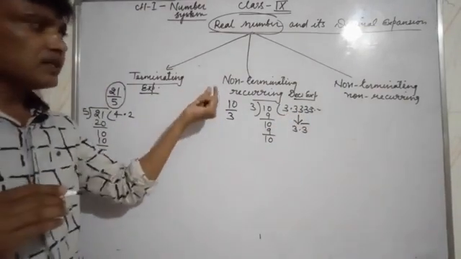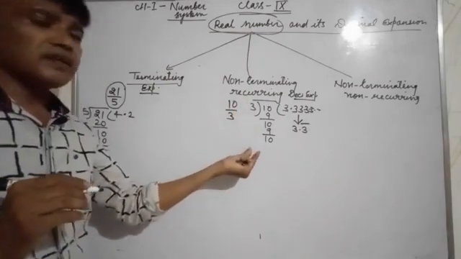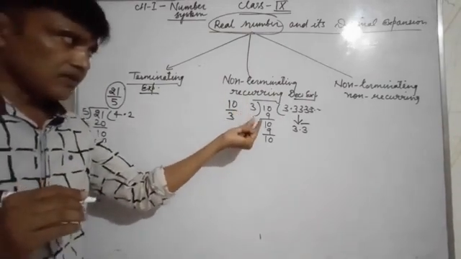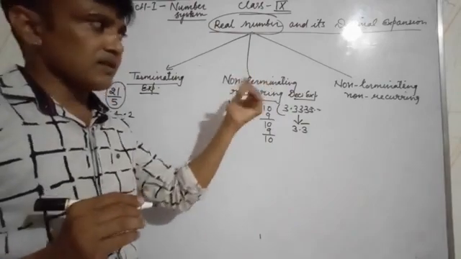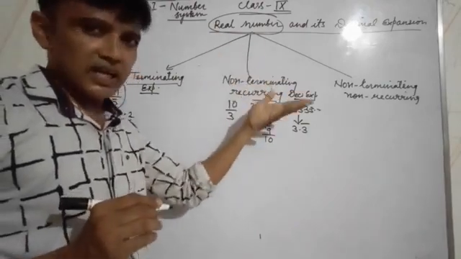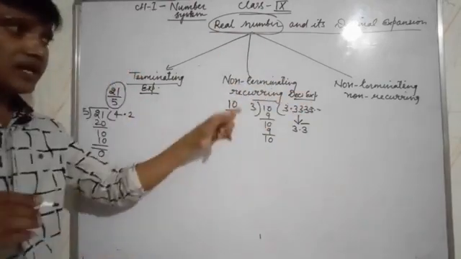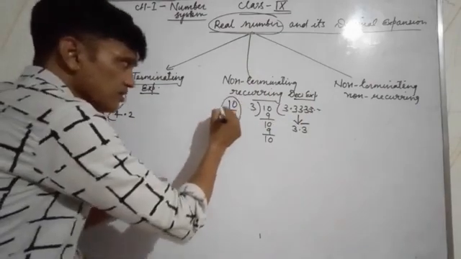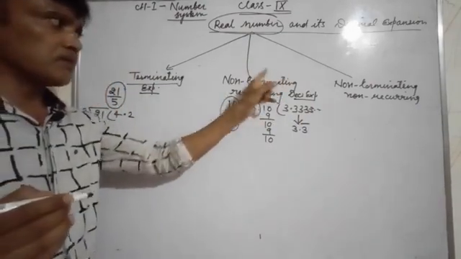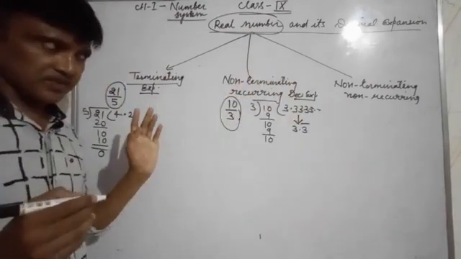Again I am saying, if in any division the same quotient is repeating again and again, this type of rational number is called a non-terminating recurring decimal expansion.